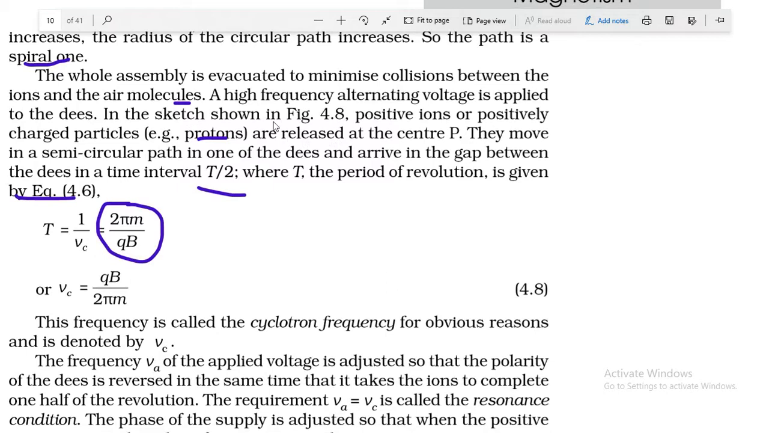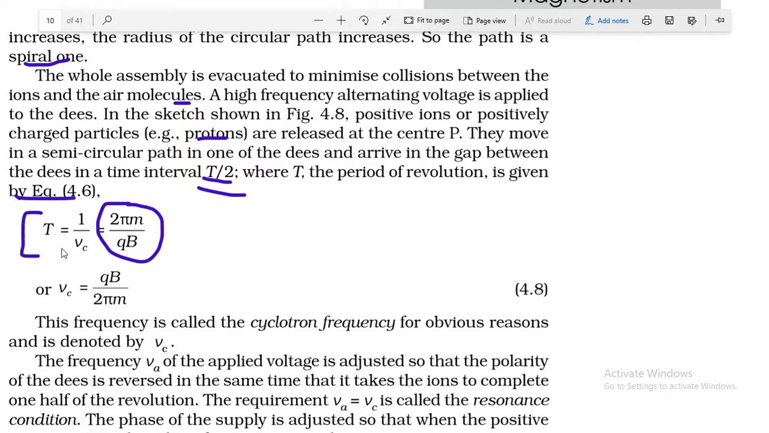In the sketch shown in figure 4.8, the positive ions or positively charged particles, say protons, are released at the center P and they move in a semicircular path in one of the D's and arrive in the gap between the D's in time interval T by 2. So after every time interval T by 2 it will be at the gap, where T is the time period of revolution and is given by